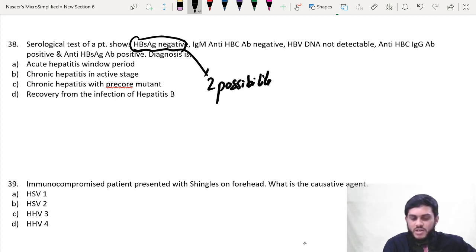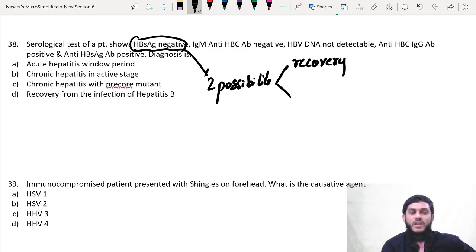What are the 2 possibilities? One is the patient is in the recovery state. The patient has got the infection and is in the recovery state. That's why the antigen has disappeared. In the recovery stage, the antigen will disappear and only antibodies will be there.